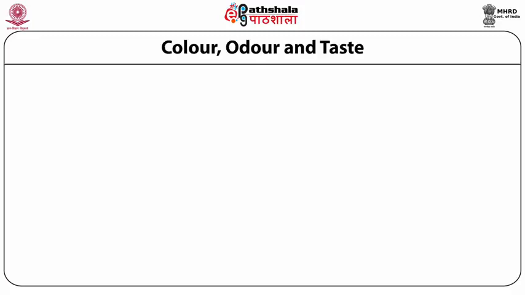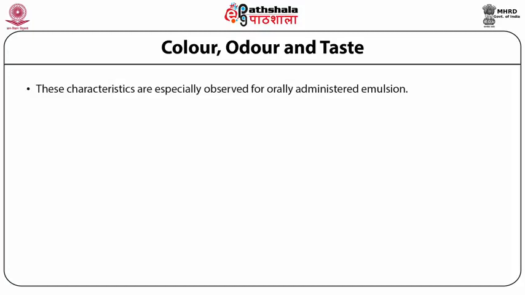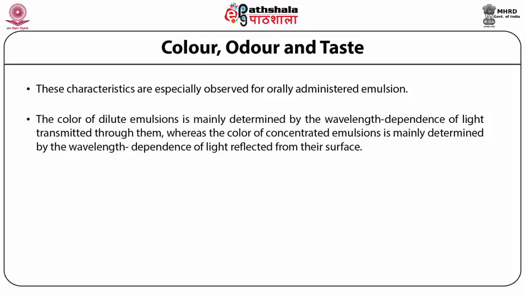Color, odor and taste. Color, odor and taste are specially observed for orally administered emulsions. The color of dilute emulsions is mainly determined by wavelength dependence of light transmitted through them, whereas the color of concentrated emulsions is mainly determined by the wavelength dependence of light reflected from their surface.